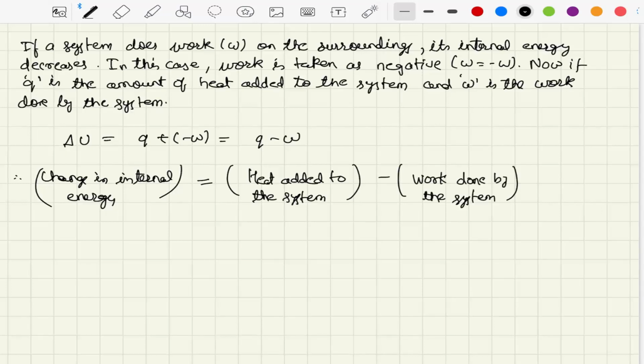The above relationship between internal energy and work is also another mathematical statement for first law of thermodynamics, right?